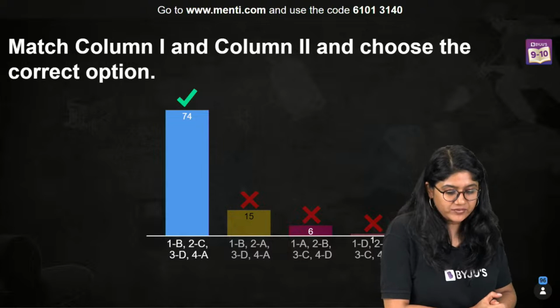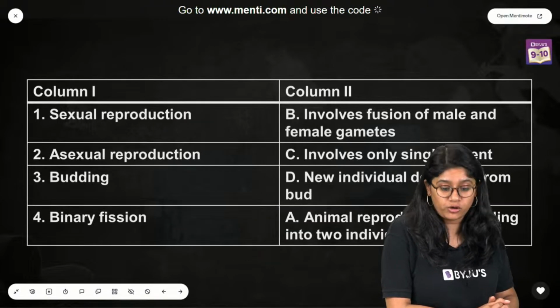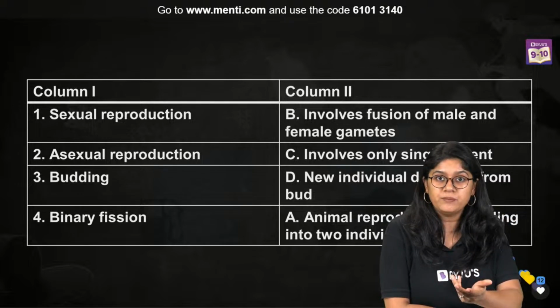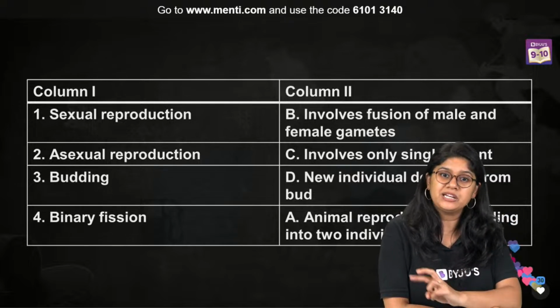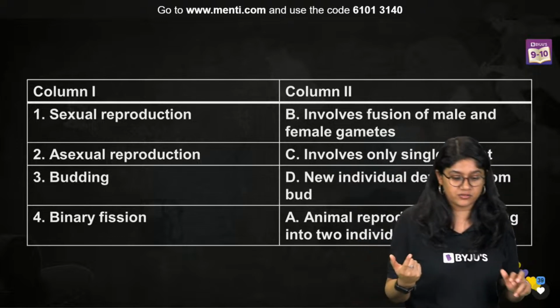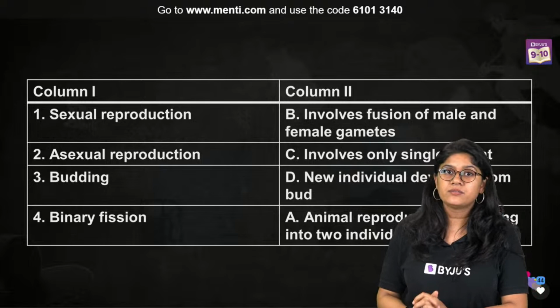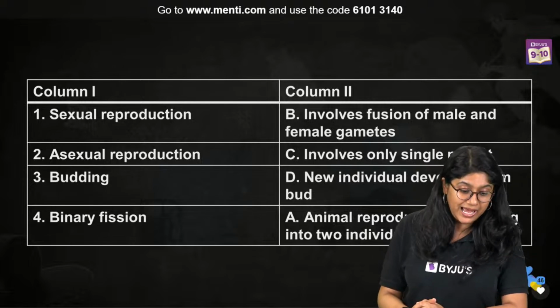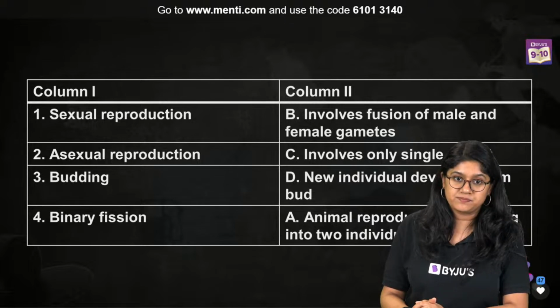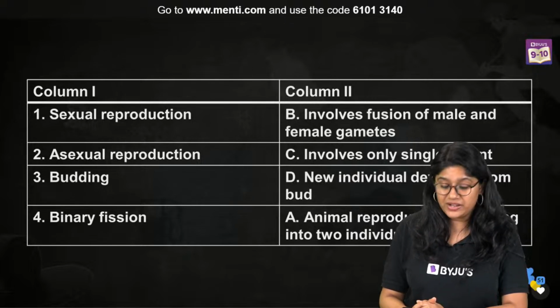Okay. So here we have the correct answer. 74 of you have voted for it, right? Sexual reproduction involves the fusion of the male and female gamete, involvement of two parents, right? Asexual reproduction, only a single parent is involved. Budding, we know that we'll see the development of the bud, and binary fission, animals reproducing by dividing into two individuals. Okay? Nice, very good, everyone.